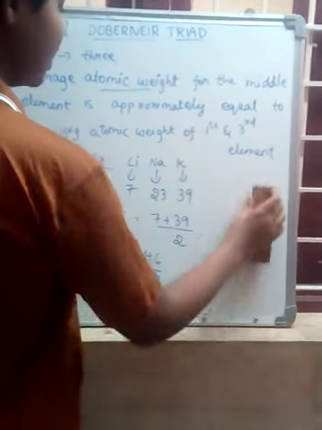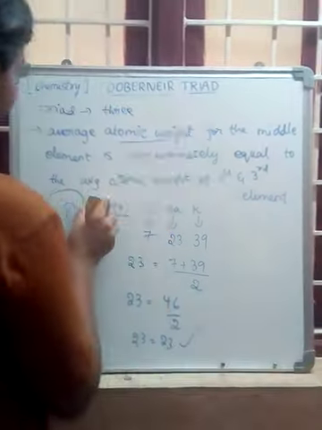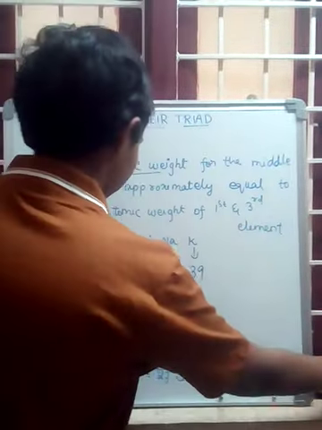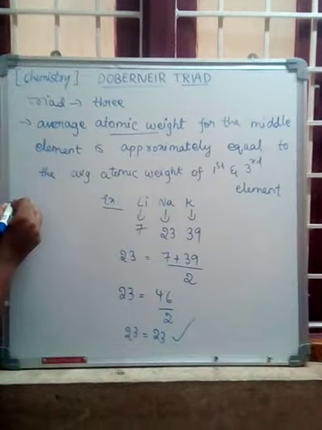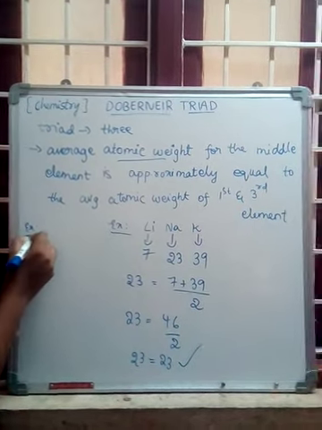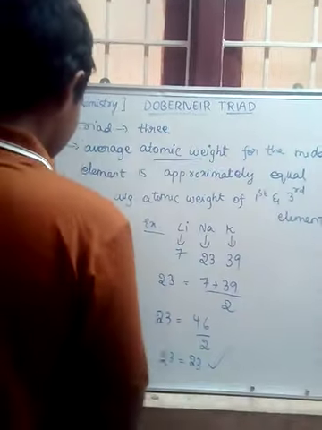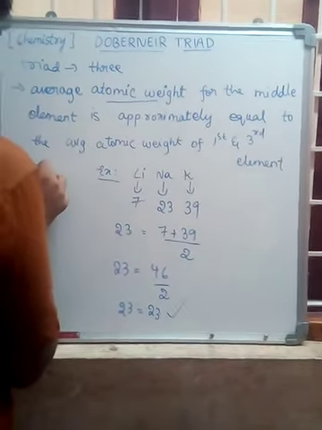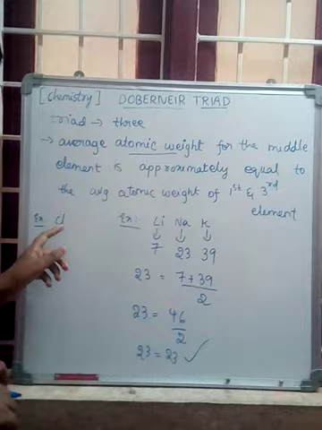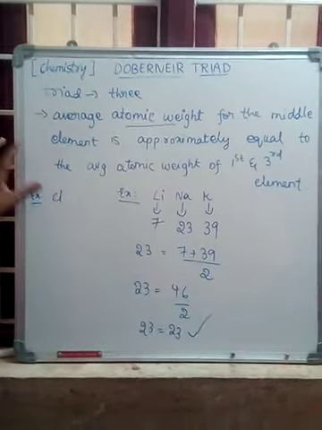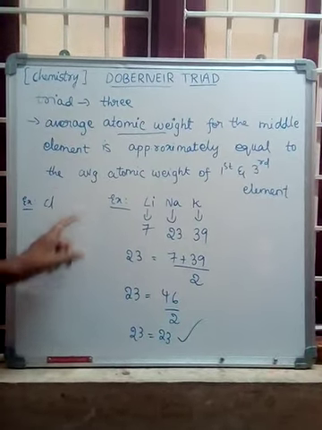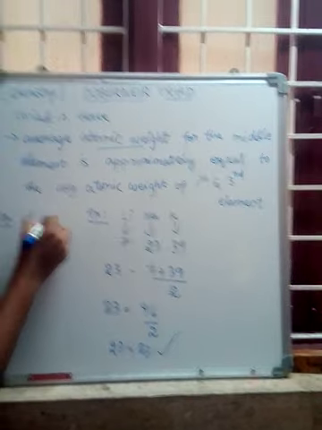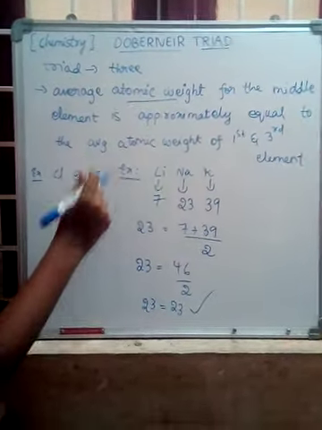Now let's see another example, again with 3 elements. Chlorine is the first element, then bromine, iodine.